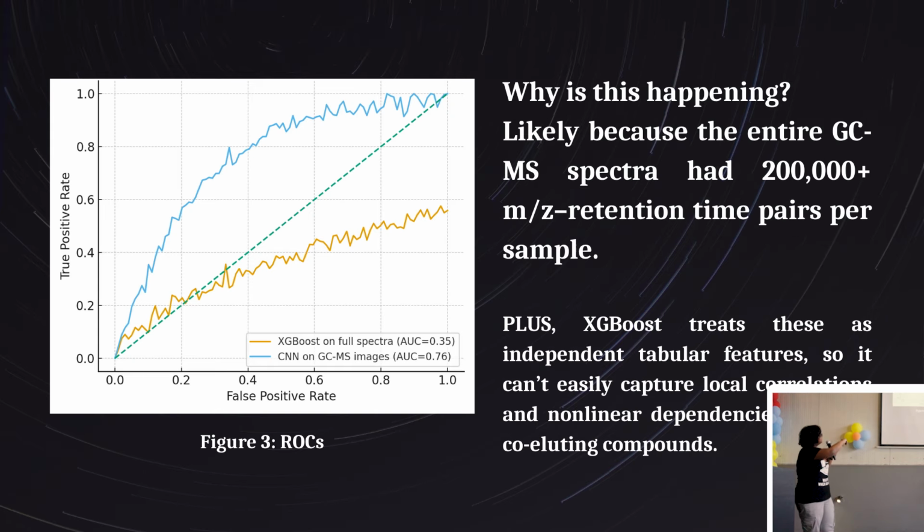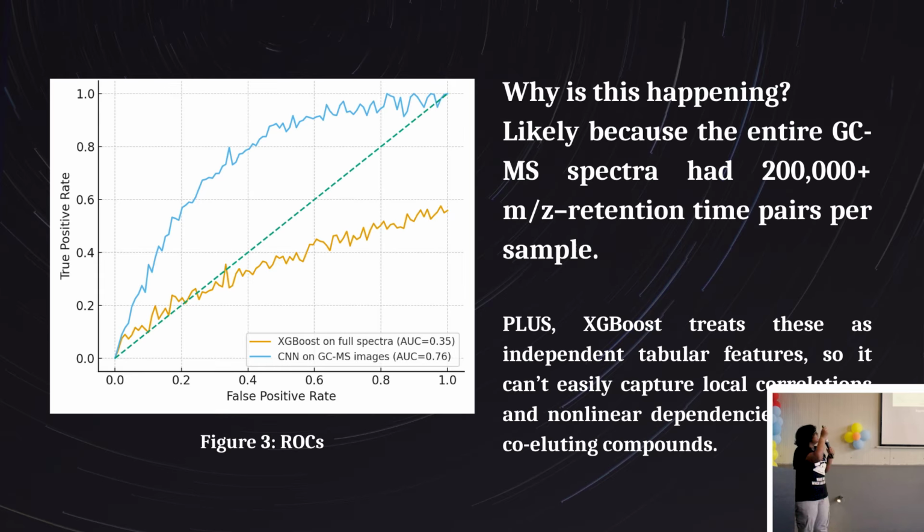Over here you can see the XGBoost had an AUC of 0.35 and the CNN had an AUC of 0.76. One might argue this is lower than random guessing, because random guessing would give an AUC of 0.5. You could do 1 minus 0.35 and get the same accuracy, I guess. It's actually predicting the opposite thing, and that's not really good, so I have to look more into why this is not working.